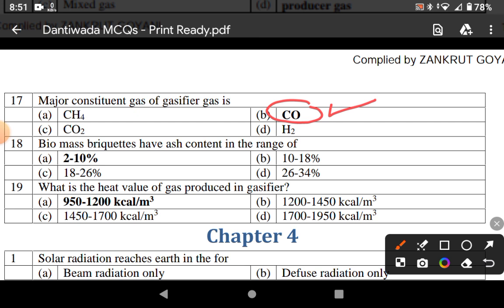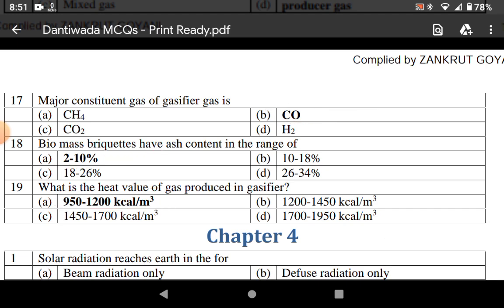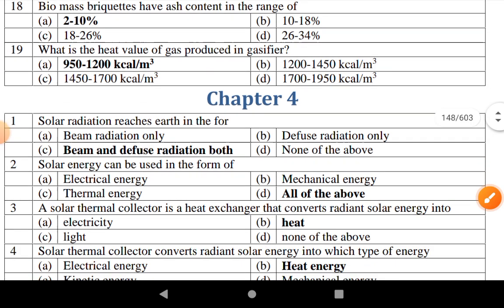Biomass briquettes have ash content in the range of 2 to 10%. What is the heat value of gas produced in gasifier? It is 950 to 1200 kilo calories per meter cube.